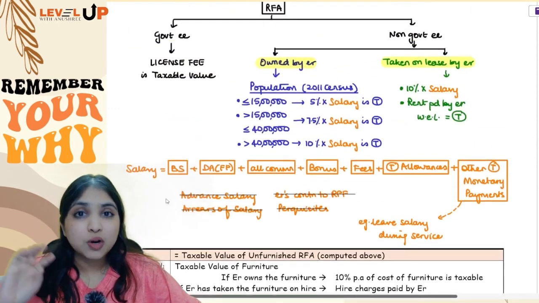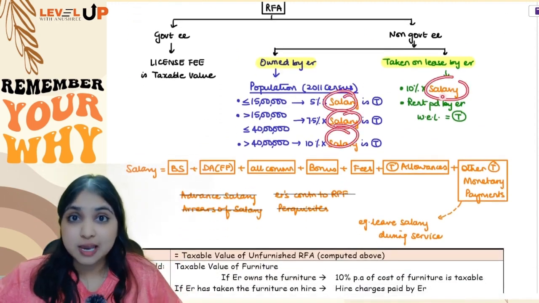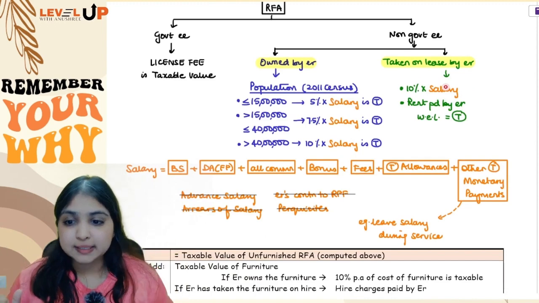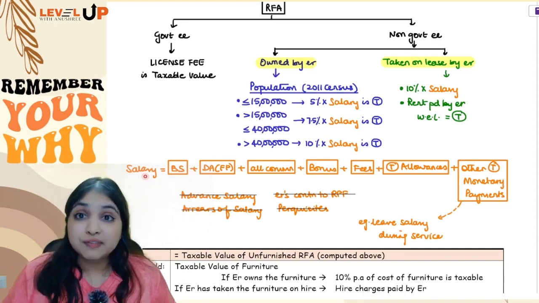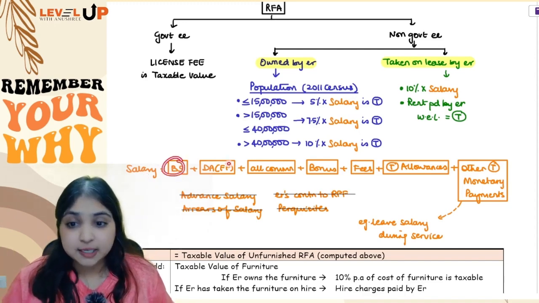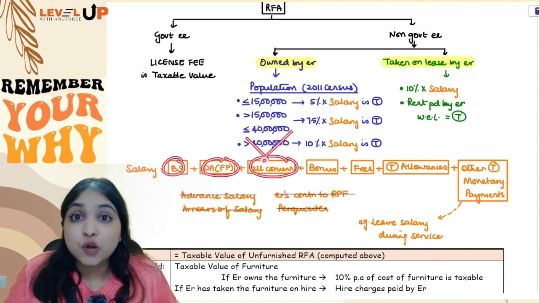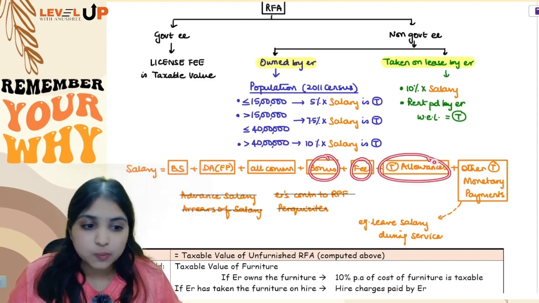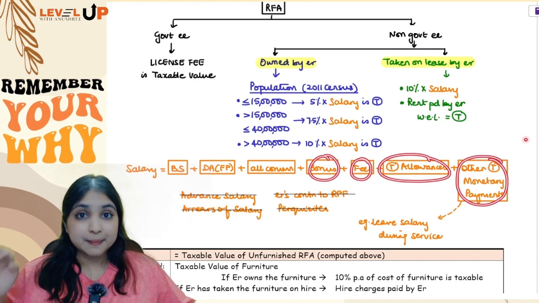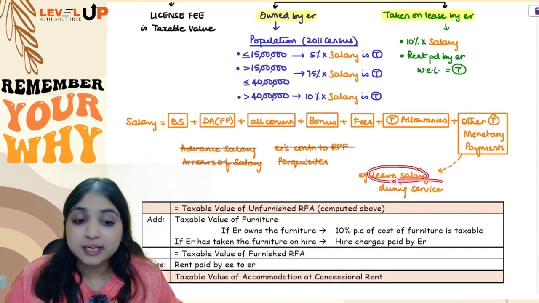Now, one small discussion we need to have here: when we say salary, what is the meaning of salary? Salary will have totally 7 components for the purpose of RFA. See, in HRA we had only 3 components. Same 3 components we had in RPF also. But in RFA we are having 7 components. Basic salary, then DA forming part, then all commission, whether it is fixed commission or turnover based commission, doesn't matter, all commission, bonus, fees, taxable allowances and other taxable monetary payments, like for example, leave salary during service.